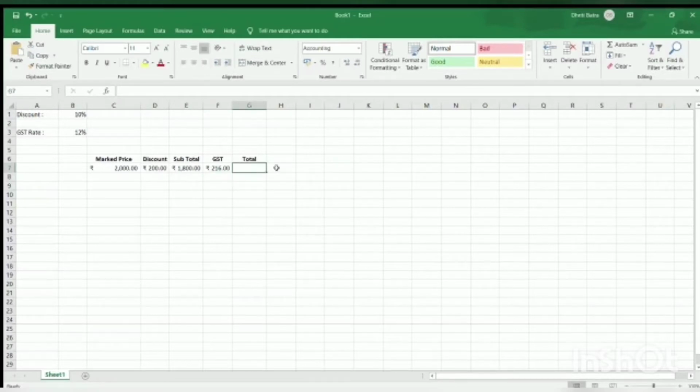Then the total amount that the customer has to pay will be subtotal plus the GST. So let's do that. Is equal to sign. Our subtotal is E7 plus the GST is F7. We press enter and our answer is 2016.